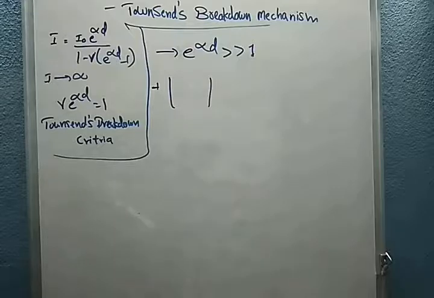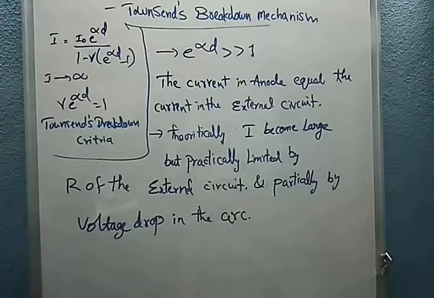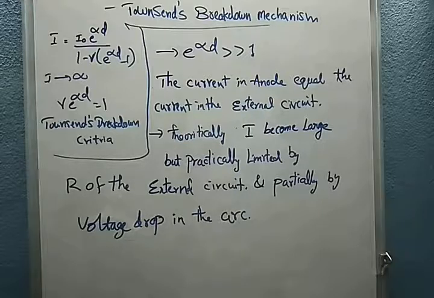It is limited by the resistance of the external circuit. Due to the voltage drop, that is the voltage drop of the arc also, it is limited. Here I have written e power of alpha, if it is greater than 1, what will happen? The current in the anode is equal to the current in the external circuit.